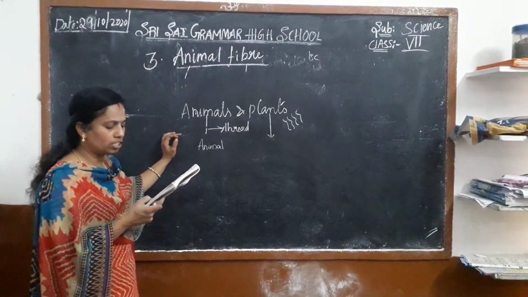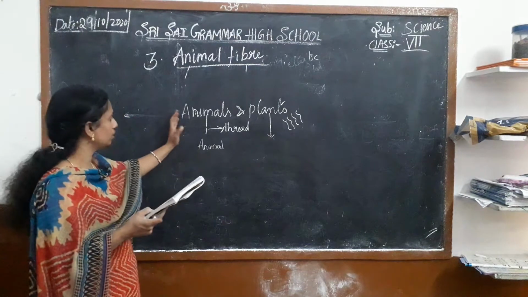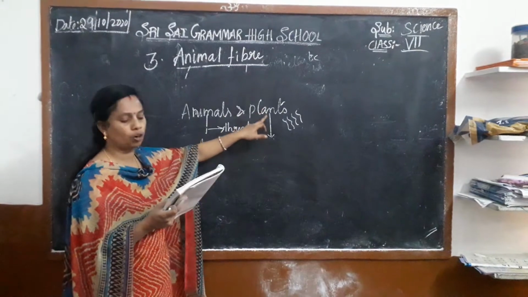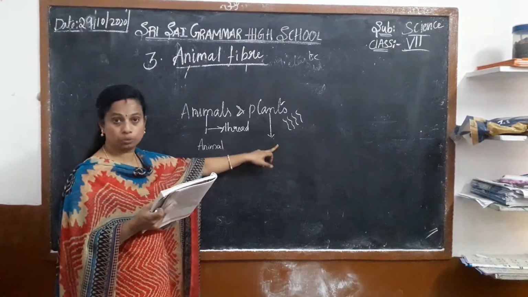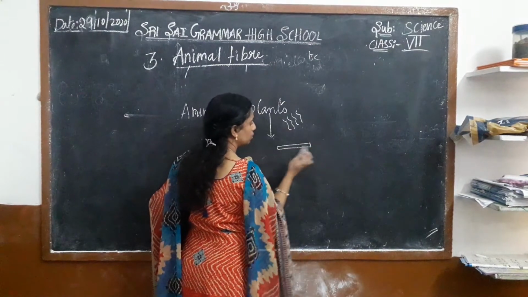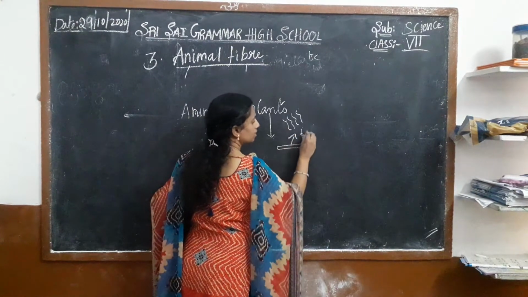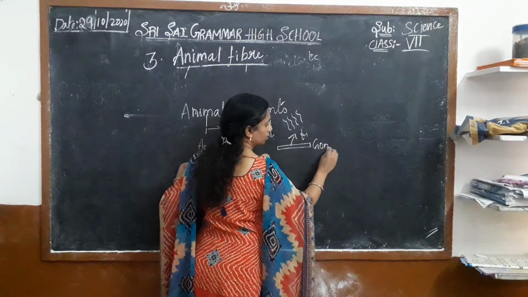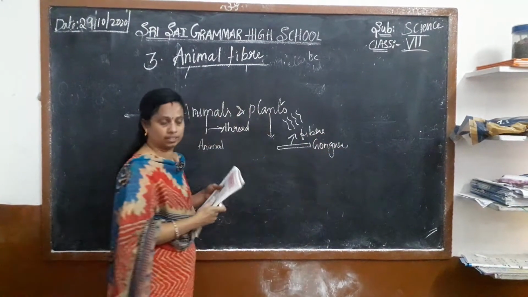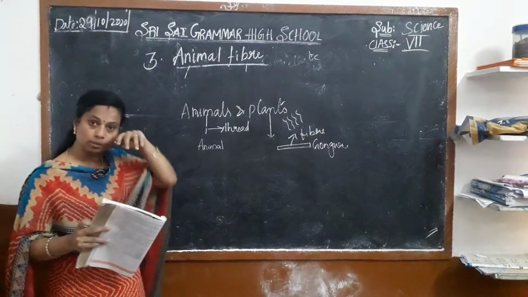What are the fibers we are getting from the plants? Cotton, jute, gongura, that is puntikura, from which we also get fibers, and from the coconut plant also.